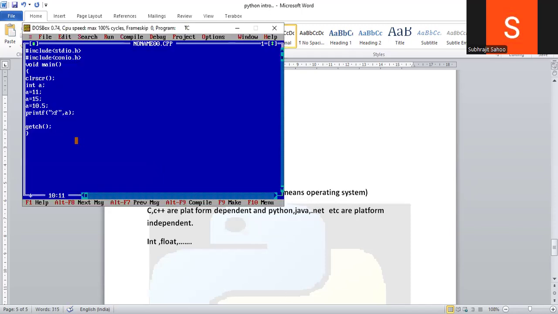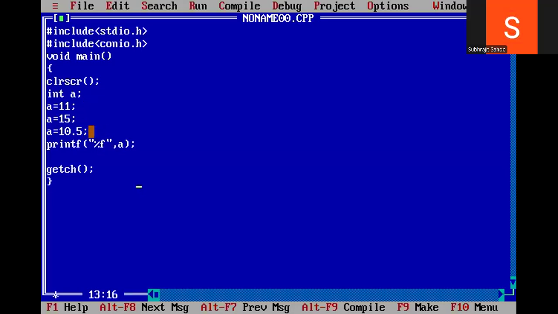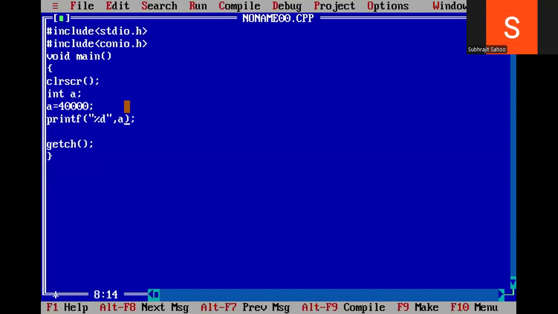This is the program here. Now see, I'm writing int a equal to 40,000 here, so I'll delete this code. Now I will print the value of a. What output will I get? Observe carefully, an interesting output. Alt F9, no error. Control F9. See, minus 25,536. But actually my a value is what I declared, 40,000. Why? Because of this data type only.